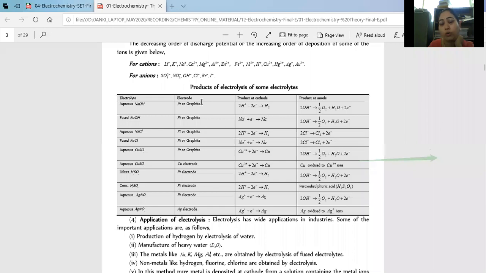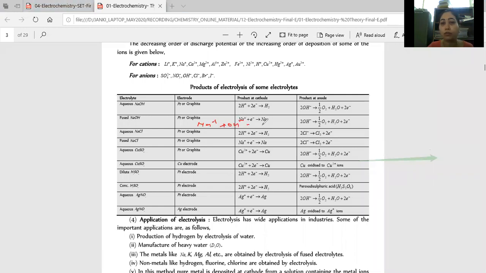By aqueous, always I told you, aqueous means you need to take the electrolysis of water. If you have the concentrated, then you need to follow the concept of the electrochemical series, right? So over here, aqueous NaOH, then what are the products? Aqueous NaOH means cathode H2 and anode oxygen. Instead of aqueous NaOH, if we have fused NaOH, it means there is presence of only Na plus and OH minus, nothing else.